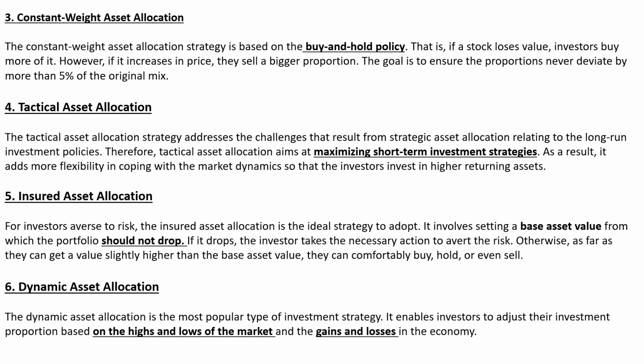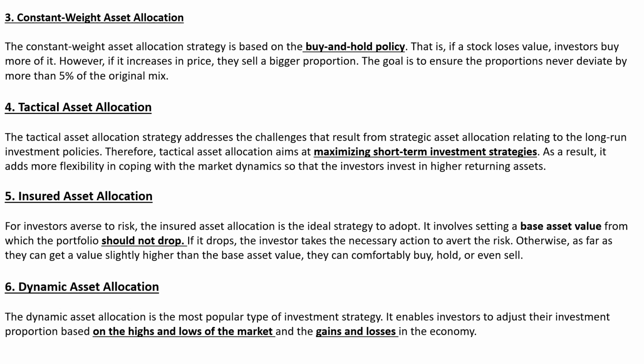So apart from age-based and life cycle-based strategies, we have these other strategies: constant weight asset allocation, then tactical asset allocation, then insured asset allocation, and dynamic asset allocation.